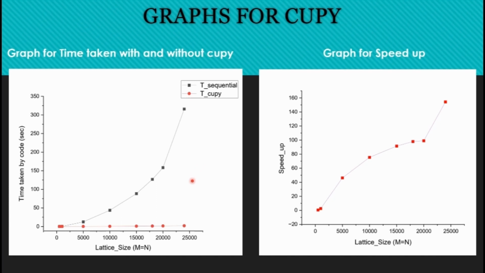The maximum speed up that we have gotten for 24,000 lattice size was approximately 150. So you may get a speed up greater than 150, 200 or 300 for a larger number of lattice sites than 24,000. The same thing is reflected in the speed up also. At a certain point it goes linear. So we may get a speed up factor greater than 150 after 24,000 lattice sites.